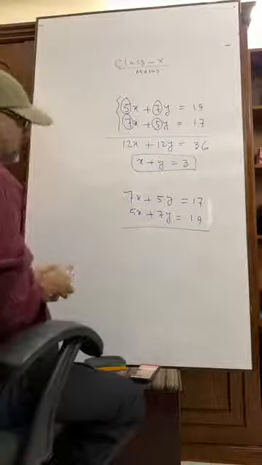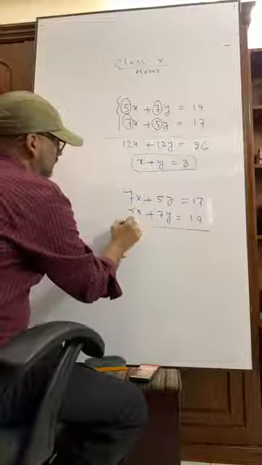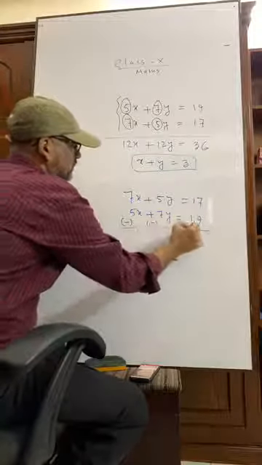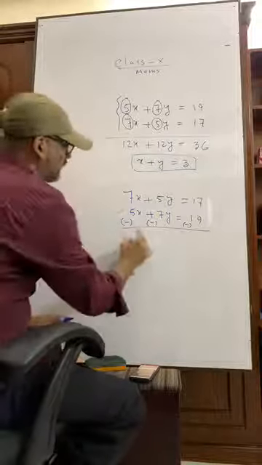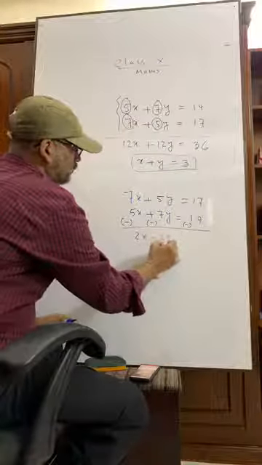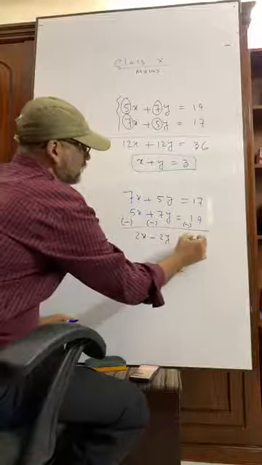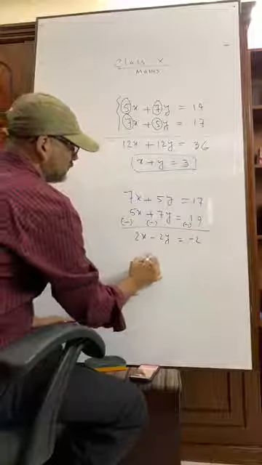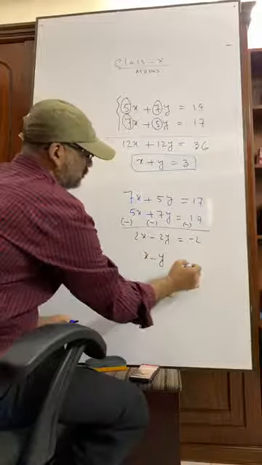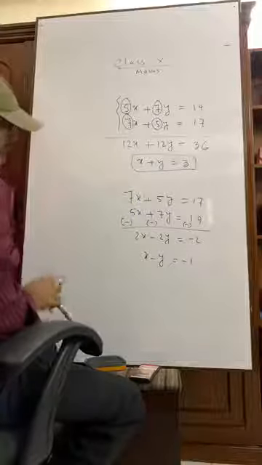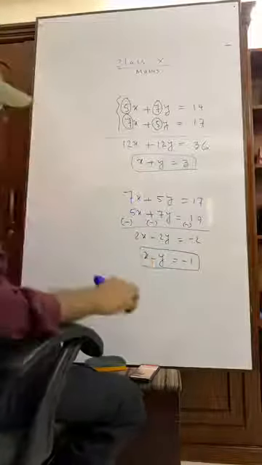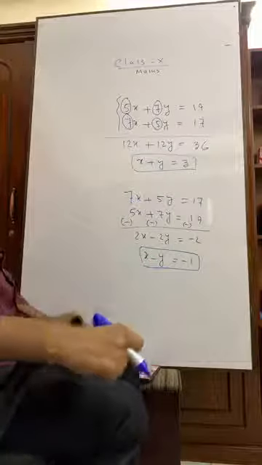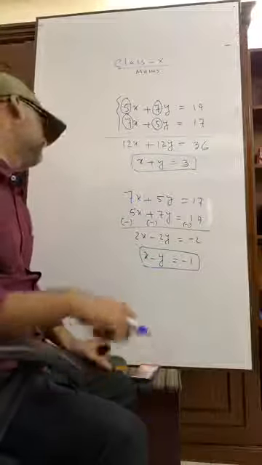So we can subtract, and we are left with 7 minus 5, that is 2x minus 2y, equals what? Minus 2. That means x minus y equals minus 1. Okay, have you seen? X minus y equals minus 1.